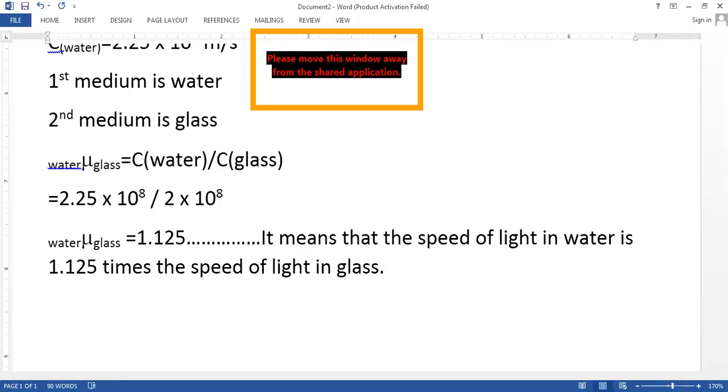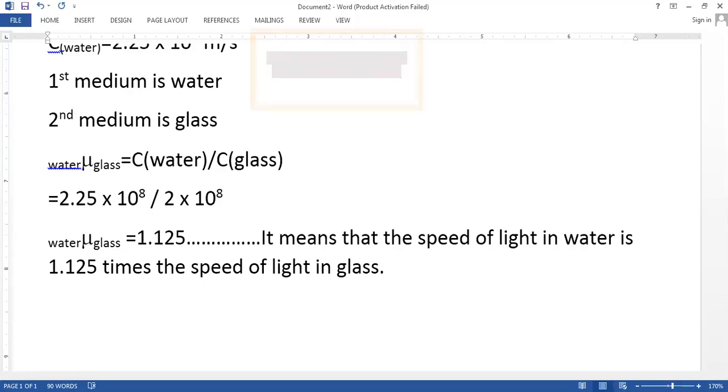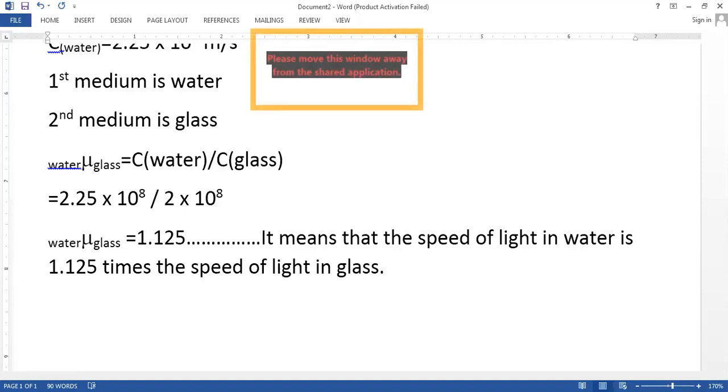Clear? Please try to understand, things are not as simple as they seem to be. I hope you are very clear now with this formula and the meaning of it.